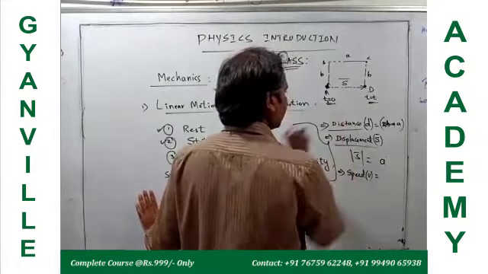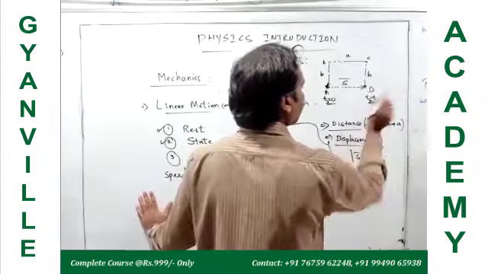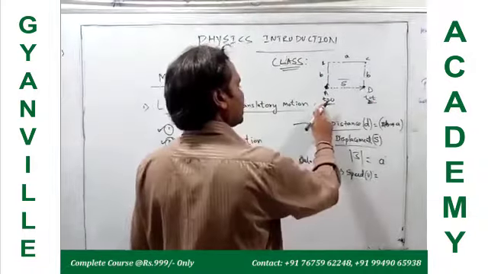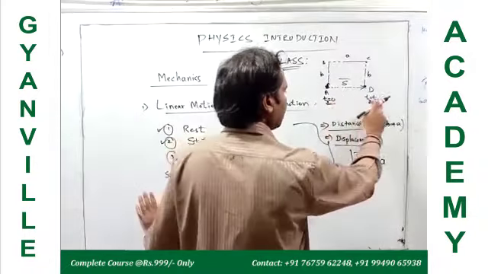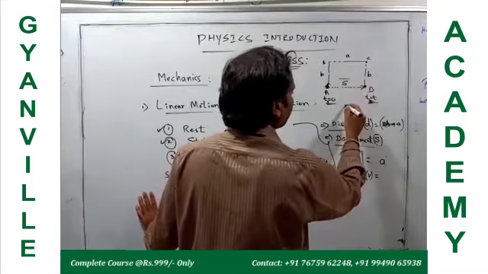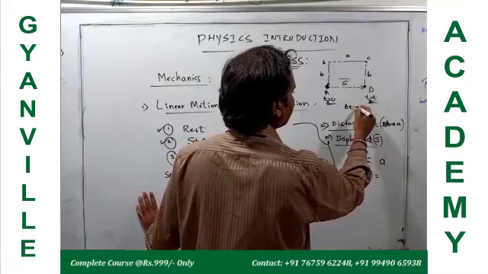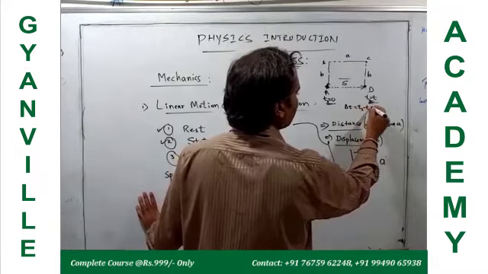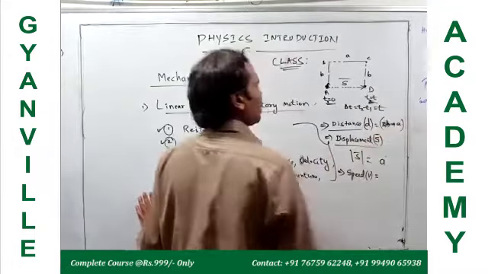So this is the beginning time T1, this is the ending time T2. Beginning T1 is equal to 0, T2 is equal to T. What is the time of journey? Time of journey is delta T. Delta T is equal to T2 minus T1, that is equal to T.